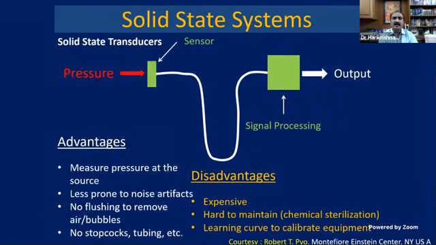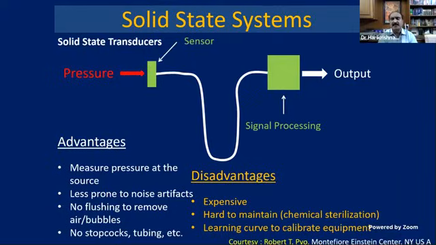Then we have an alternative, the solid state pressure measurement systems. Here the sensor is directly in the vascular chamber, where it measures pressure directly. For example, the FFR wire is a solid state pressure system, where you directly measure the pressure at that particular point. The advantage is that it is more accurate, measures the pressure at the source, and is less prone to noise artifacts. There is no need to flush or remove air bubbles because you are directly getting the pressure.